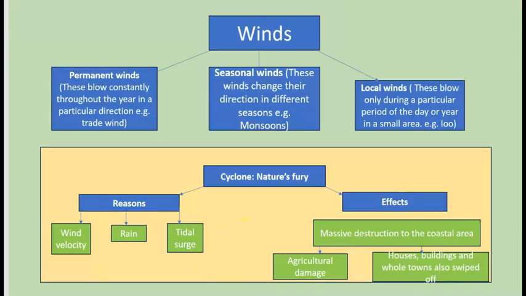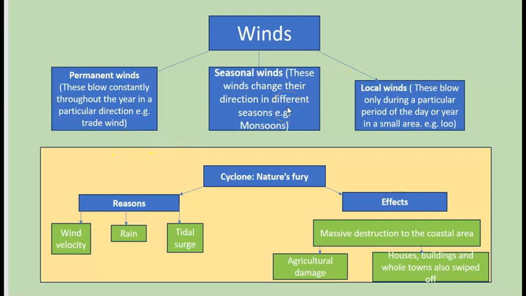Now, the next element of climate and weather is winds. The movement of air from a high pressure area to a low pressure area is called wind. There are three types of winds: permanent winds, seasonal winds, and local winds. Permanent winds are those which blow constantly throughout the year in a particular direction. For example, trade winds. These persistent winds blow from the subtropical high pressure belts towards the low pressure equatorial region.